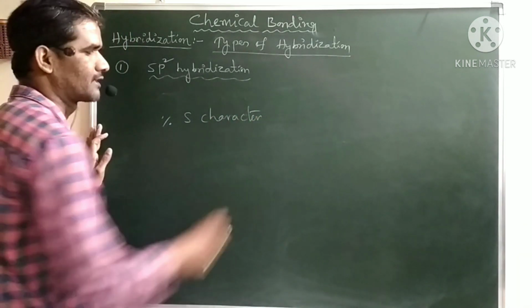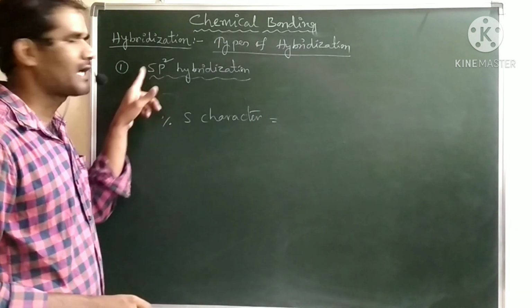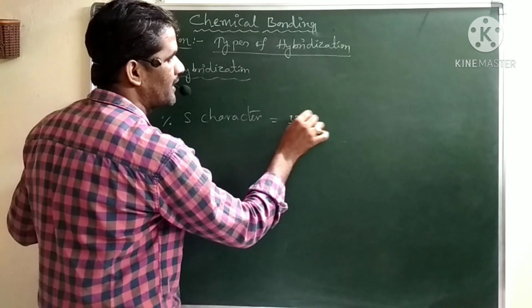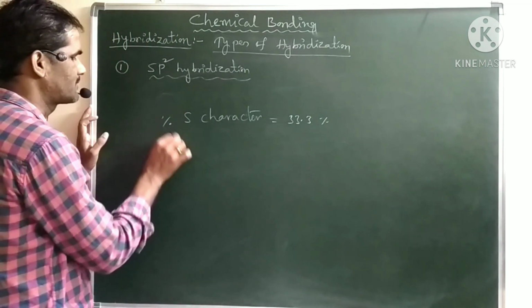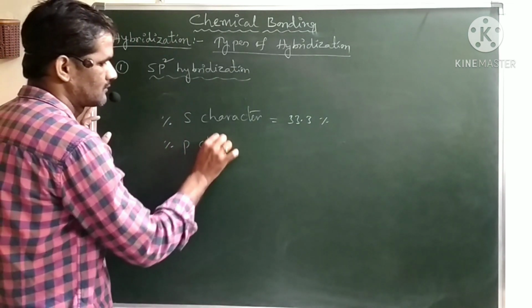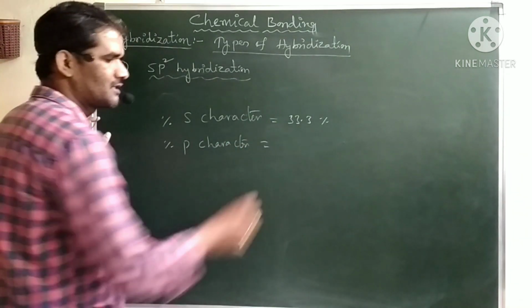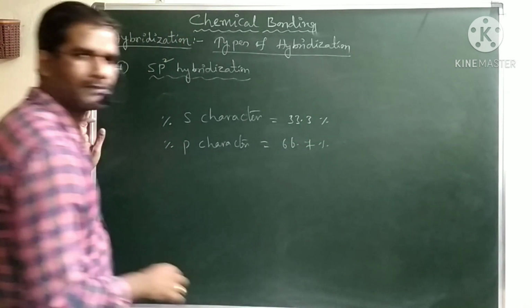Percentage of s character: there are a total of 3 hybrid orbitals, of which 2 are p and 1 is s. Then what is the contribution? It is 33.3 percentage. Similarly, you can say percentage of p character. So if the percentage of s character is that much, then the percentage of p character is approximately 66.7 percentage.